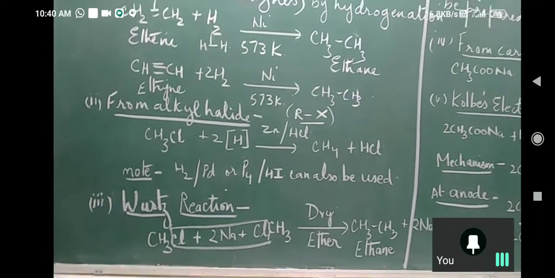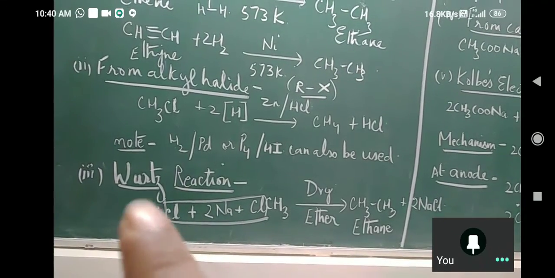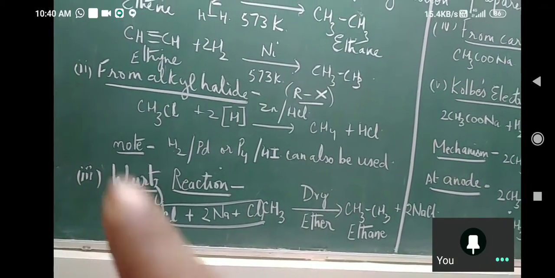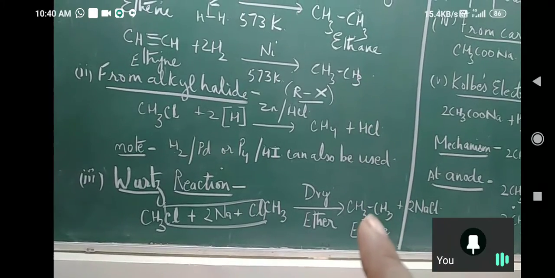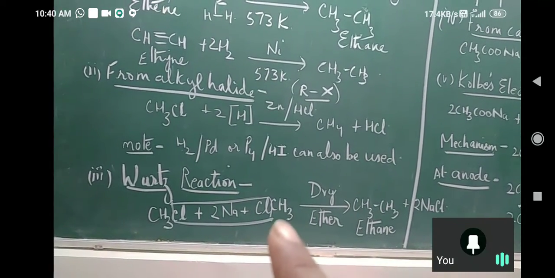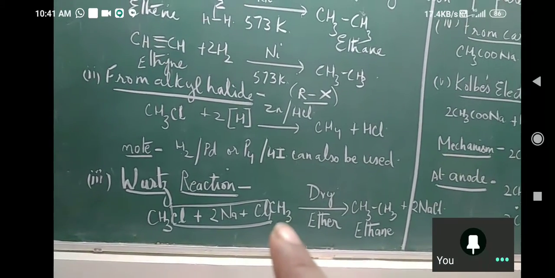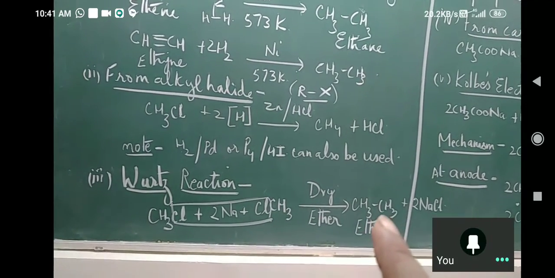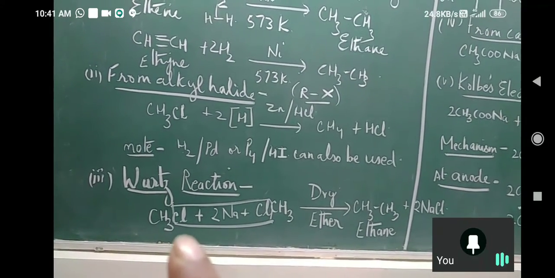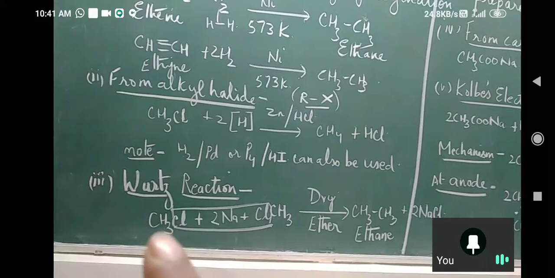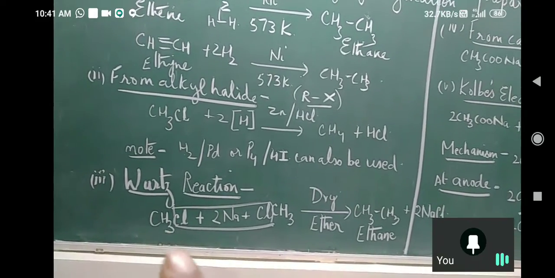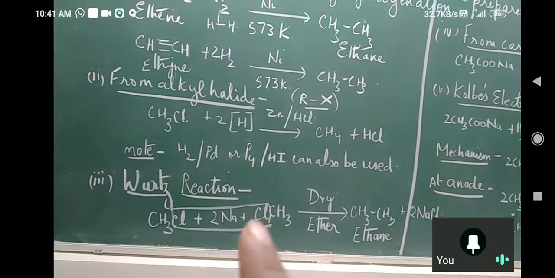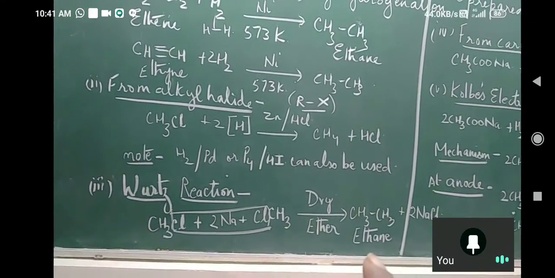See, whatever is the number of carbon atoms here in the alkyl halide, double the number of carbon atoms we are getting here, because the second part is a duplicate. Isn't it? This is 1 plus 1. It will form 2. But the alkyl halide will have the RX formula, will have only 1 carbon atom. If I take ethyl chloride, ethyl and ethyl will give me butane, 4 carbon atoms.